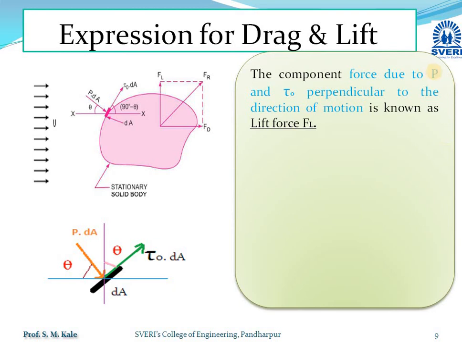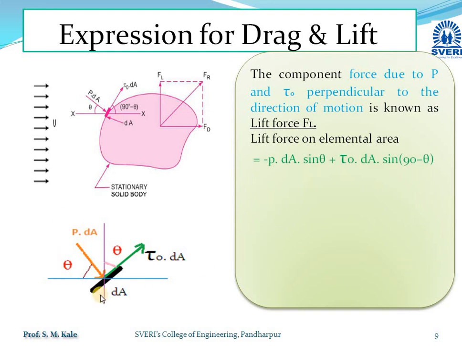So here, the component of force due to pressure force and shear force perpendicular to the direction of motion will be called the lift force. If I want to calculate the lift force acting on this elemental area, I will take the component of pressure force perpendicular to the direction of motion. That becomes PdA sin theta, but the direction of that PdA sin theta will be vertically downward, and the component of the shear force perpendicular to the direction of motion becomes tau 0 dA cos theta, or that is nothing but sin 90 minus theta.